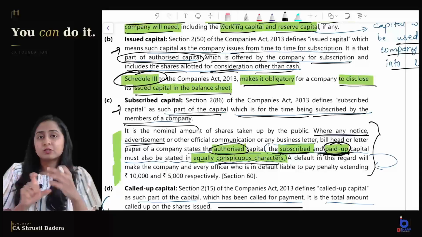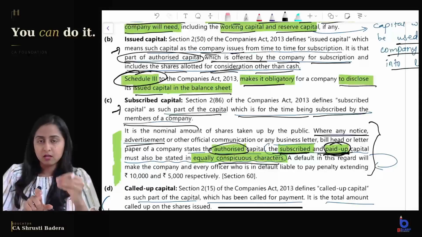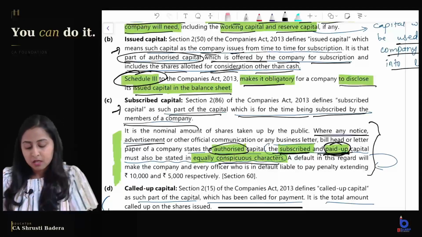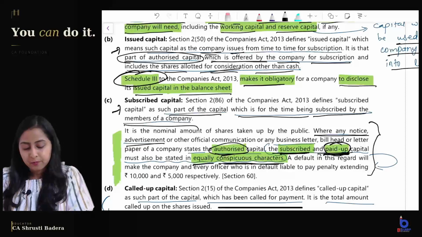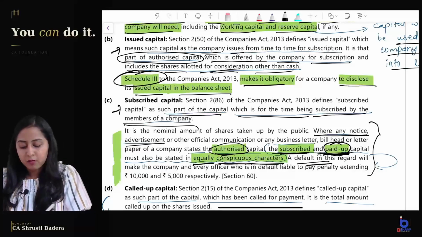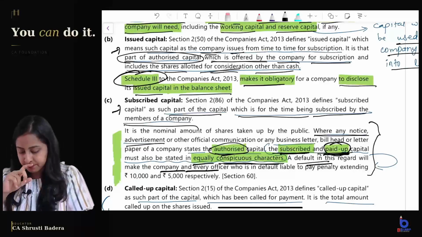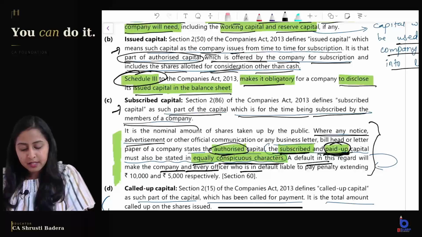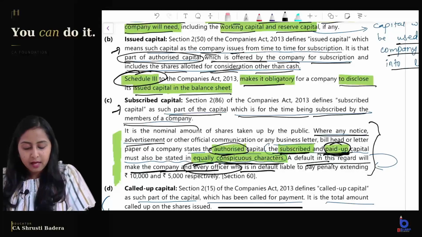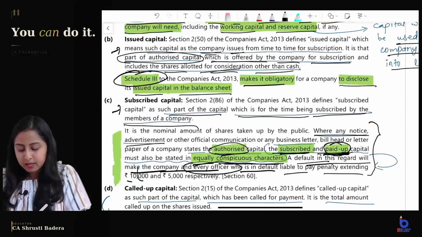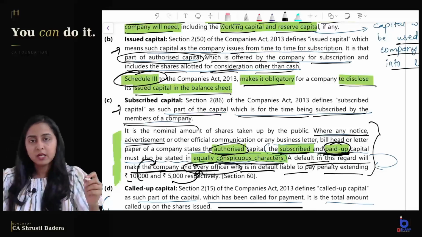The amount which is actually paid by the public, by the members of the company. So authorized, subscribed and paid up capital will have to be mentioned in equally conspicuous character. If there is a default, every officer and the company who is in default, a default in this regard will make the company and every officer liable to pay penalty extending to 10,000 for company and 5,000 for every officer.